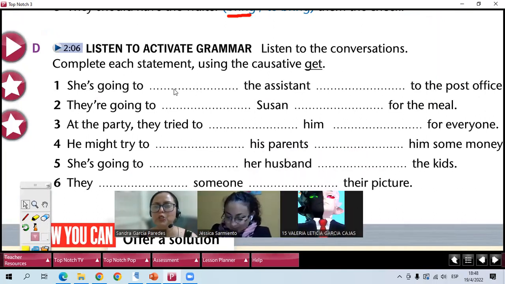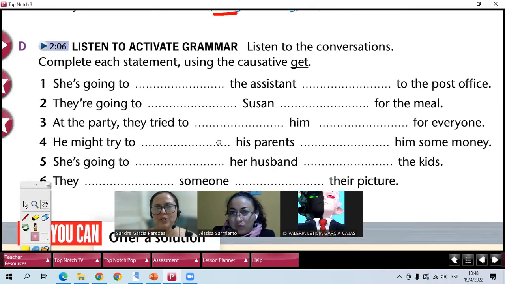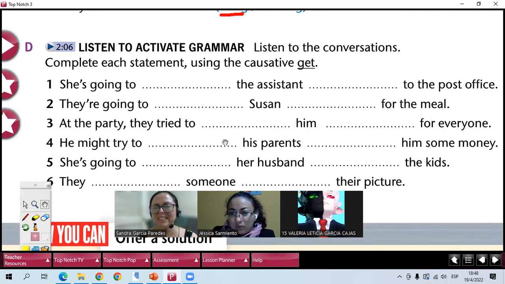So first read it. She's going to get the assistant to do what? To send something to the post office. So you see that she's going to get the assistant what? This is important: in this case it's always "get," but here you need the "to do what." What kind of word do you need in this space? Here it is always "get." But here, what kind of word are you looking for? A verb, an adjective? The verb. So we have to listen for the verb. What is the correct verb? So let's listen again.